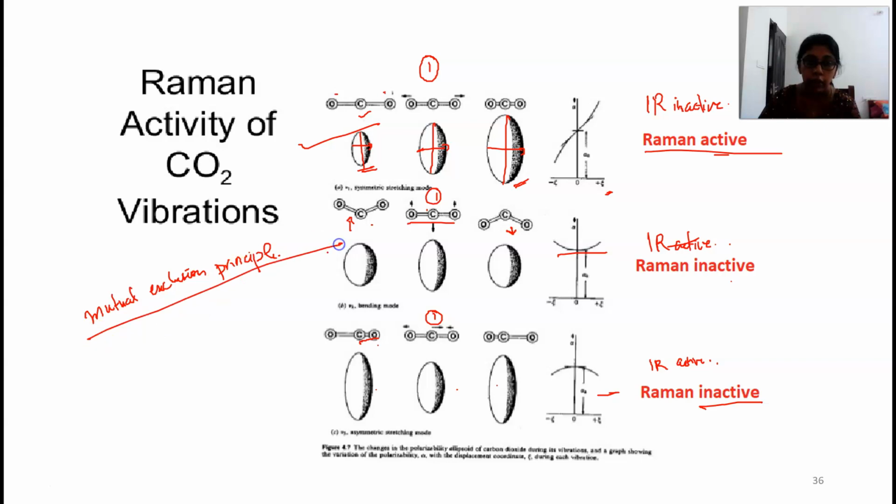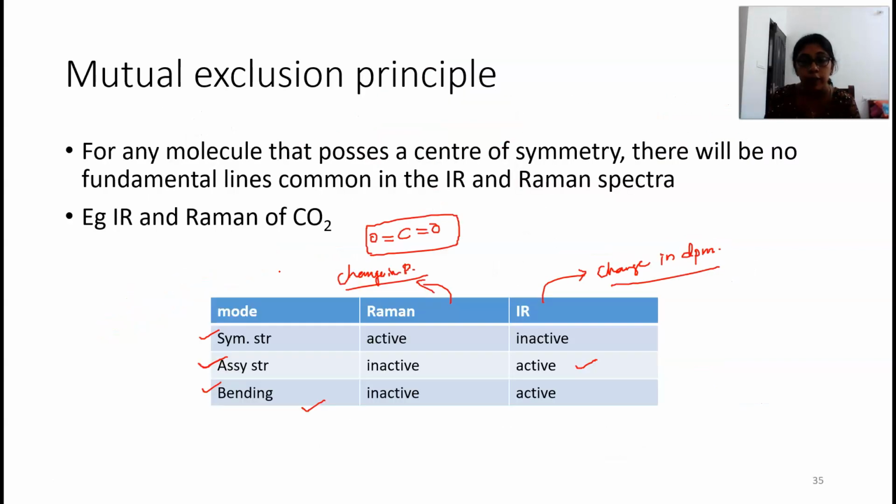Questions related to the mutual exclusion principle can be asked in many problems, including CSIR questions. The first thing you have to identify is whether that particular molecule has a center of symmetry. If it has a center of symmetry, then it will be easier for you to identify the IR and Raman active lines just by analyzing whether during that particular motion there is a change in dipole moment and a change in polarizability. So I hope it is clear, and that's all. Thank you.